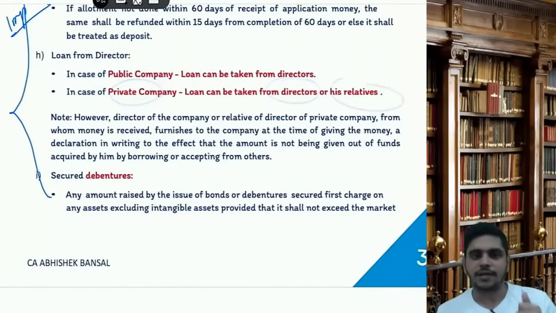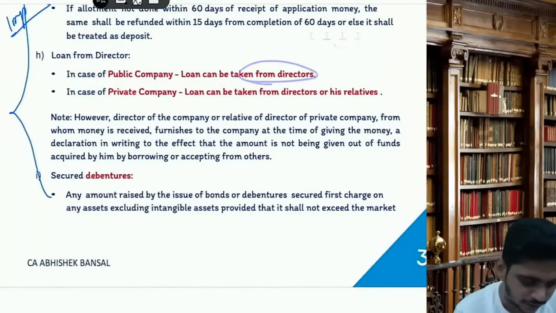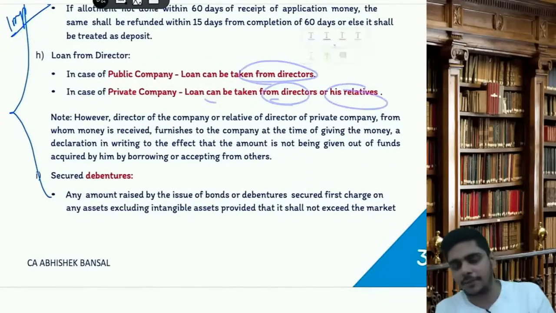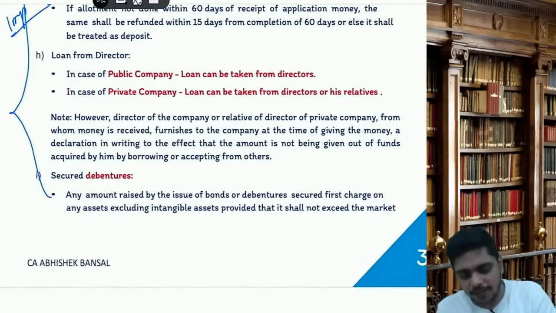Okay, the director of a company or the relative of a director of a private company, in both the categories, all the three categories of people, they will give it in writing that we are giving the money out of our own funds. We have not taken the money from the public and given to you.